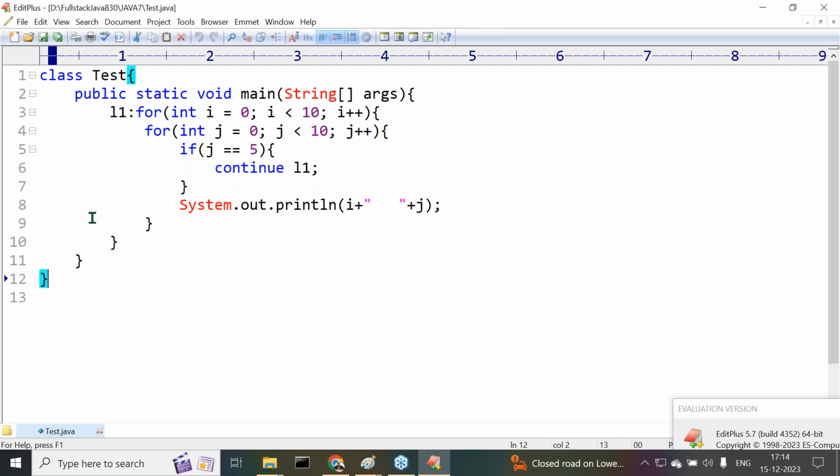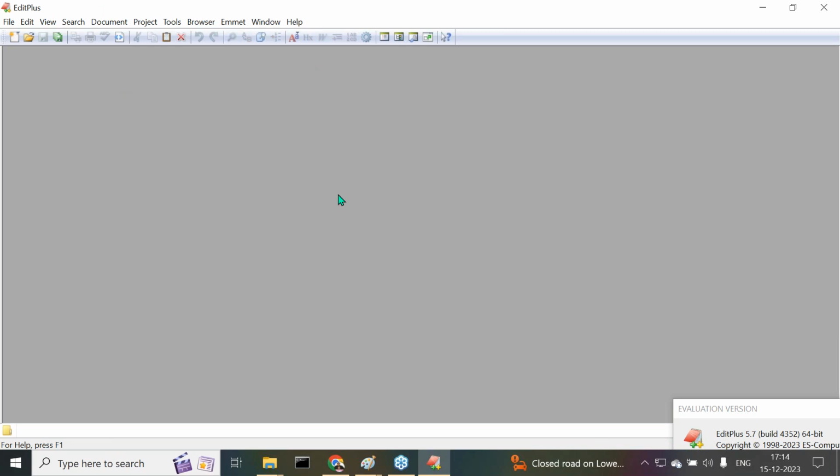Whatever process I showed, just follow that process. In our system also Edit Plus will come, and we are able to open it. When we open Edit Plus like this, we get an empty panel here. Got it or not? There we get an empty panel. That's it. This is the way to do it.